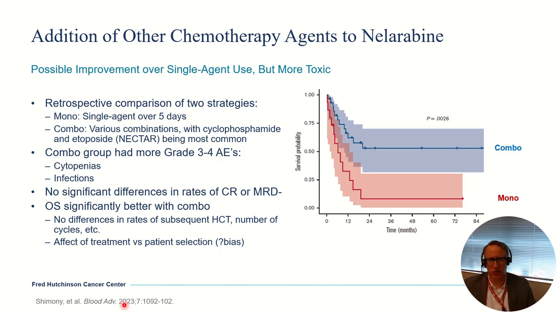So it raises some questions. Is this just a reflection of selection bias? The patients that we think can tolerate the more intense regimen got that and thus did better just because they were more fit or something. It's a little unclear with a design like this.